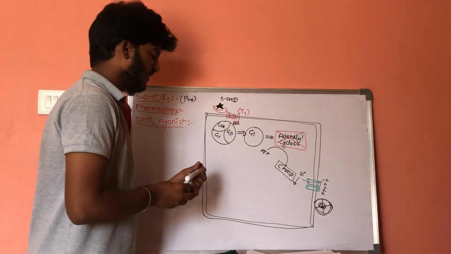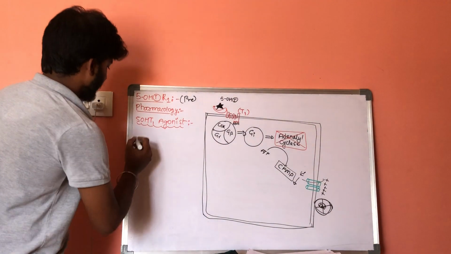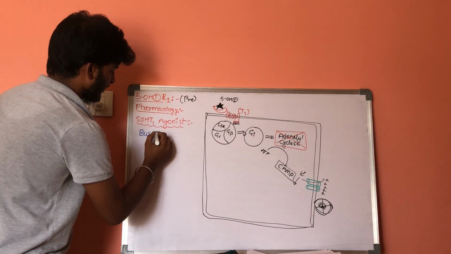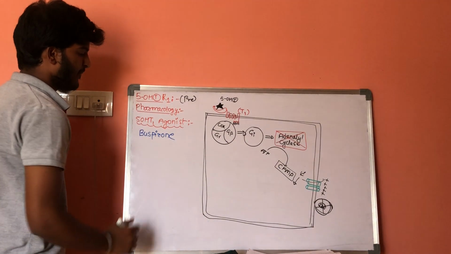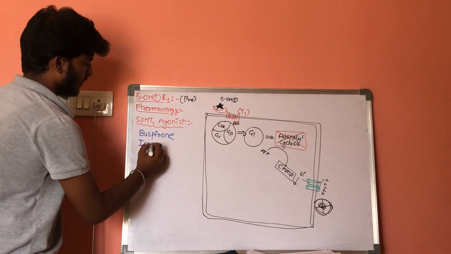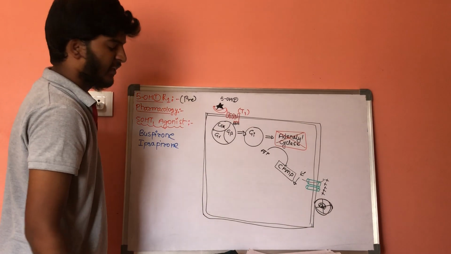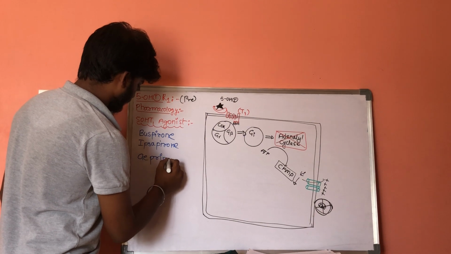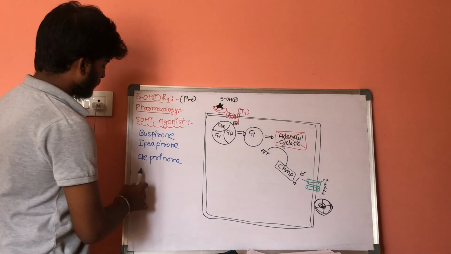So, what are the drugs which are given in this area? Buspirone, ipsapirone and gepirone.